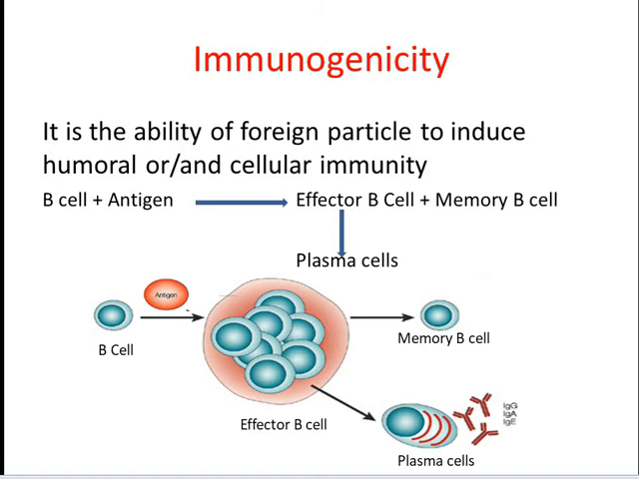The progeny of rapidly divided cells differentiate into memory B cells and effector B cells, that are called plasma cells. The memory B cells have a longer lifespan than the naive cells, and they express the same membrane bound antibody as their parent B cell.